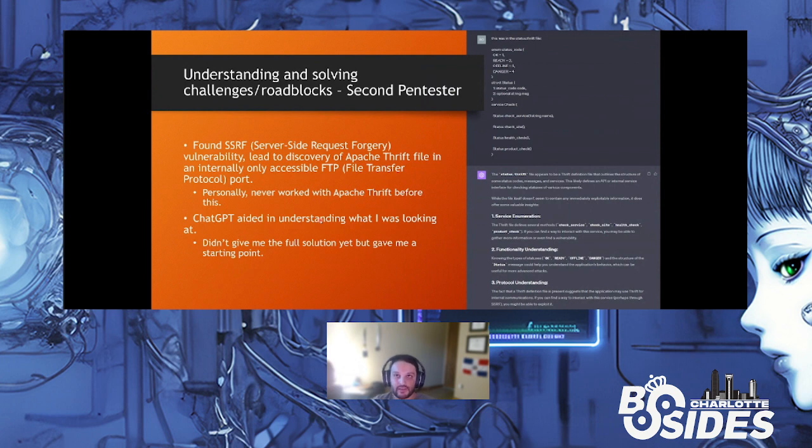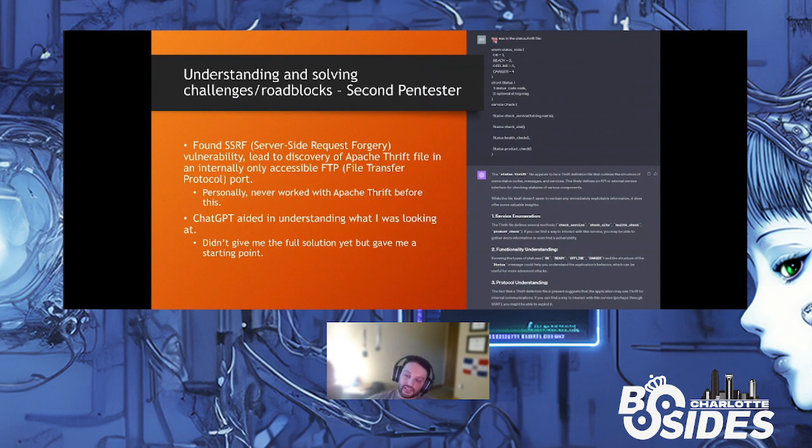A lot of the times when I do Hack The Box, or when you do Hack The Box, we all come across roadblocks when we're trying to solve something. Maybe we'll find something and we won't necessarily know where to go with it. So in this case, I was doing a Hack The Box where I found a server-side request forgery vulnerability, and I was able to locate an internal FTP port. When I reached out to this internal FTP port, I found an Apache Thrift file. I didn't necessarily know what I was looking at. I'd never worked with Apache Thrift before, never seen it, never heard of it. So I really had no clue what I was looking at.